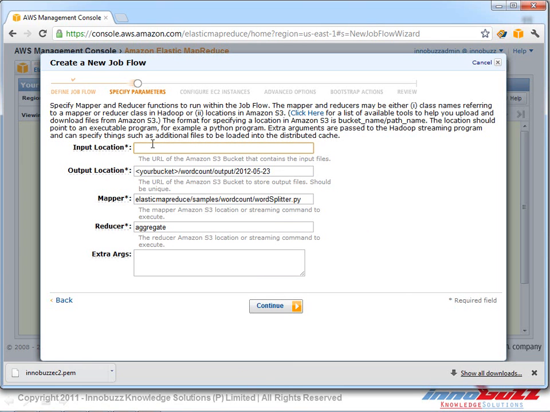I'm going to type the path name, where EMR demo is the bucket, and in that bucket I've got a folder which is samples, and word count and input. I've got the source file which has the text, and the output I'm going to mention as EMR out.